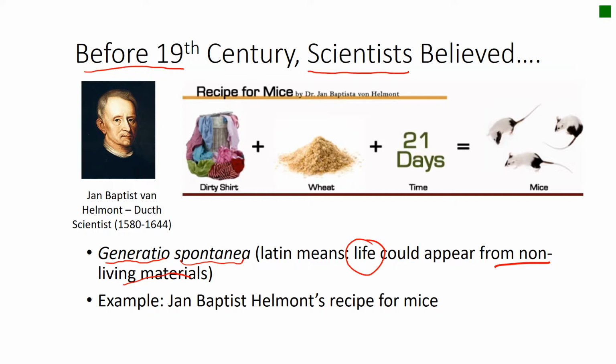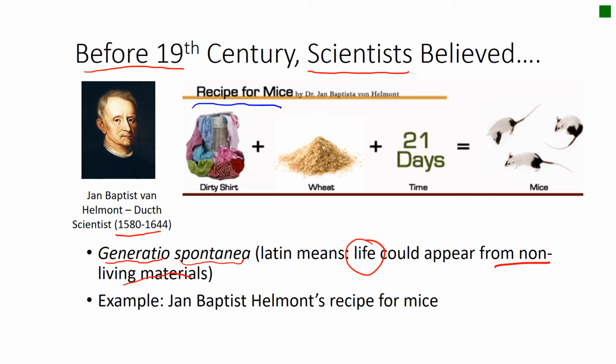In the past, there was a scientist called Jean-Baptiste van Helmont. Perhaps that's how his name is pronounced, I'm not sure. He lived in the 17th century, and he did this experiment. This is called the recipe to create mice.